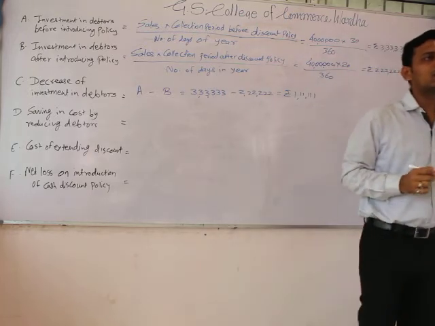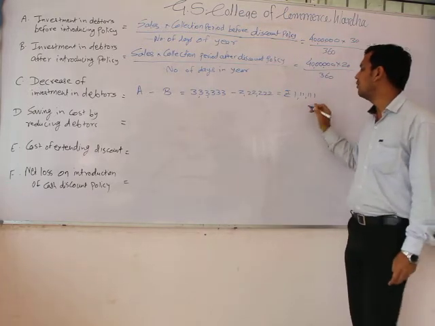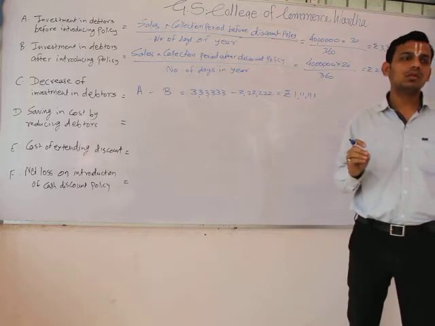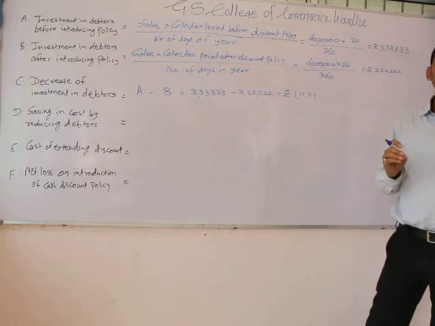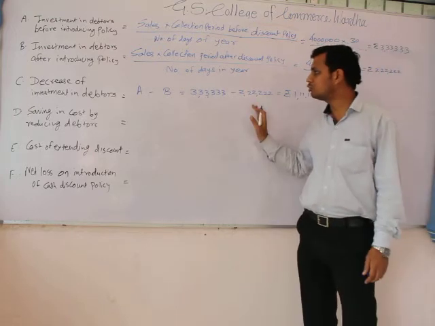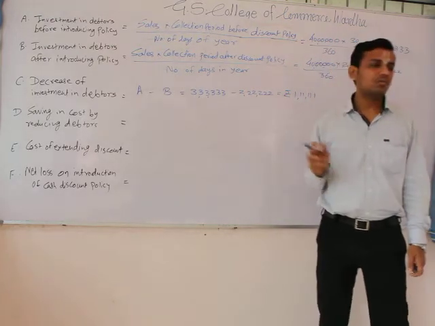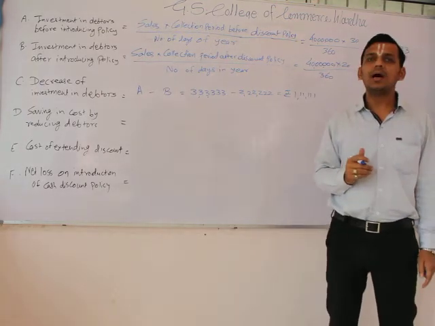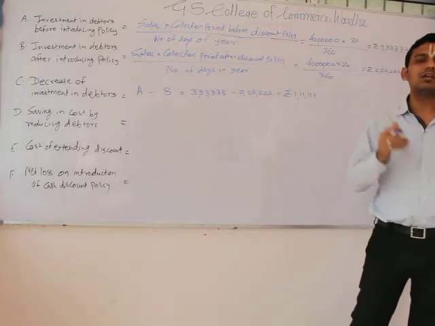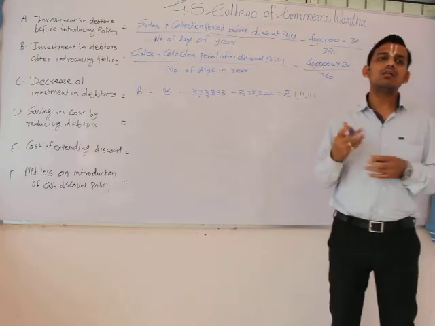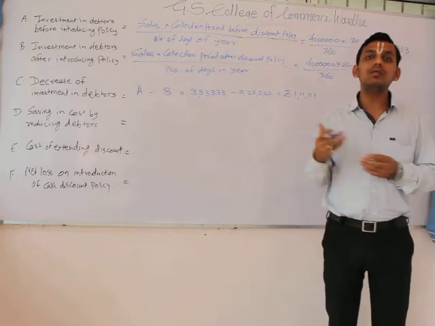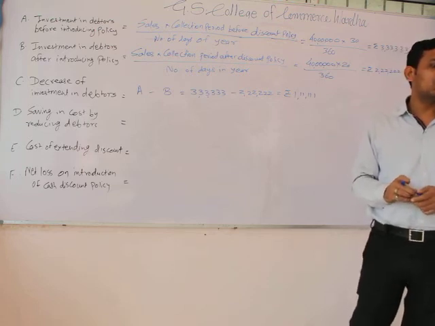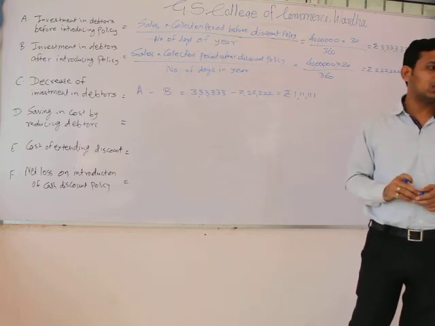Therefore our debtors are reduced by 1,11,111. This is the reduction in our debtors after introduction of this policy. Now we have to calculate the savings in our cost from reducing the debtors. As debtors have been reduced and we are getting our funds immediately or in a very short period, there would definitely be a cost saving after this reduction.